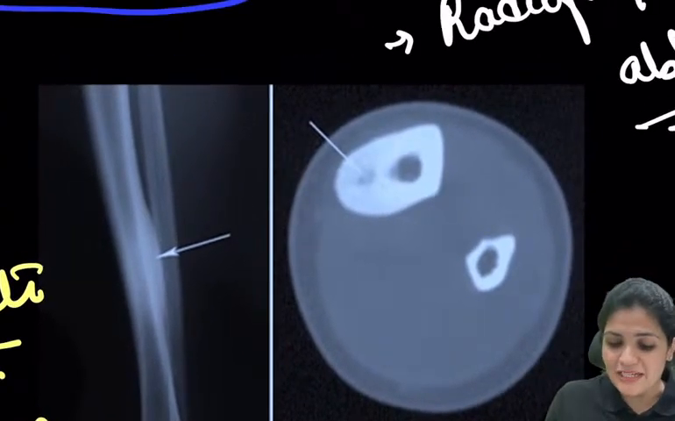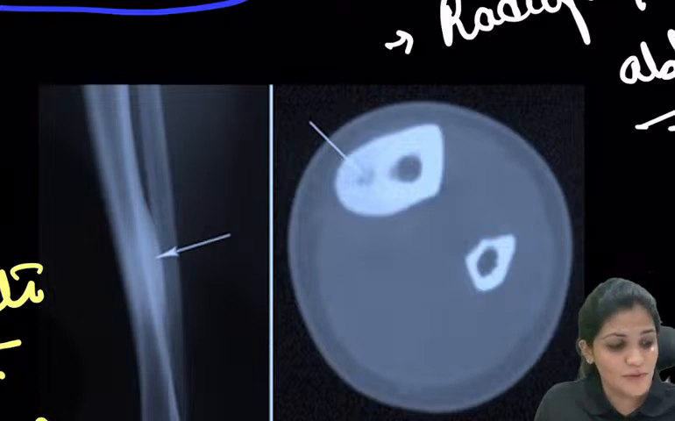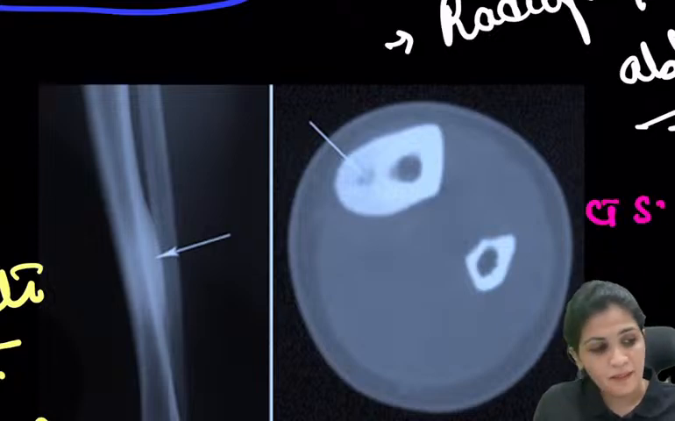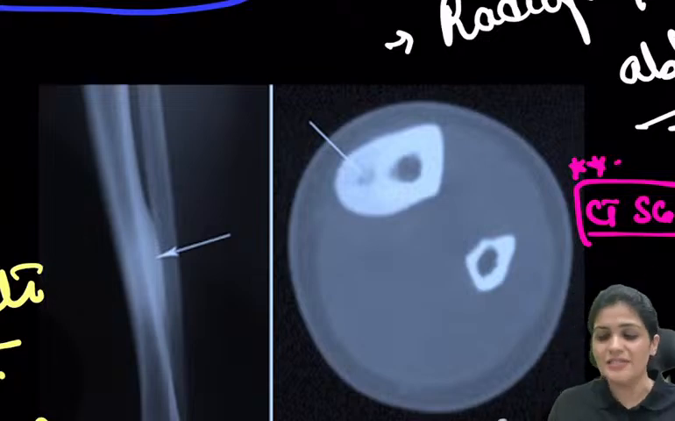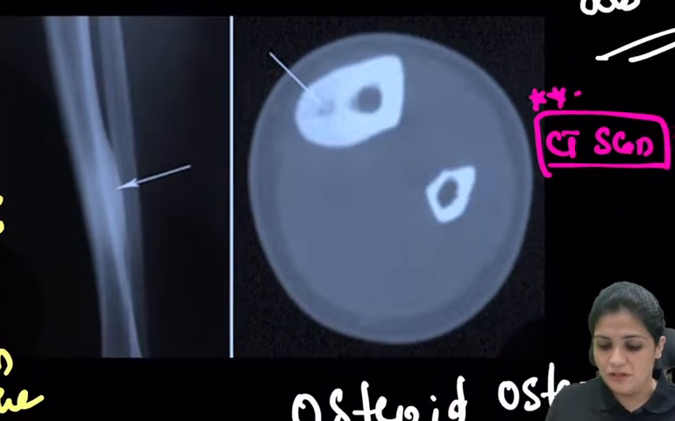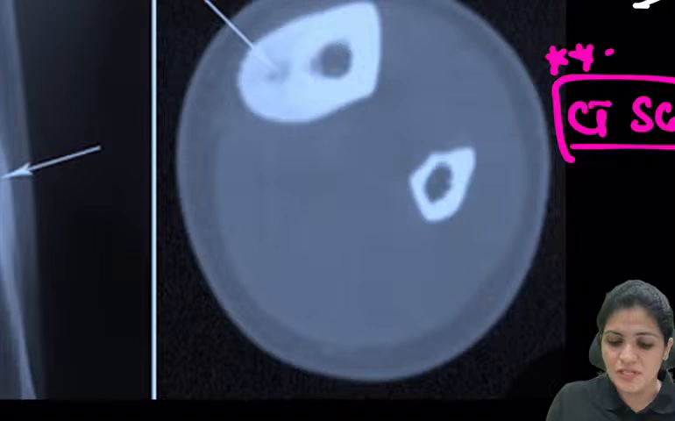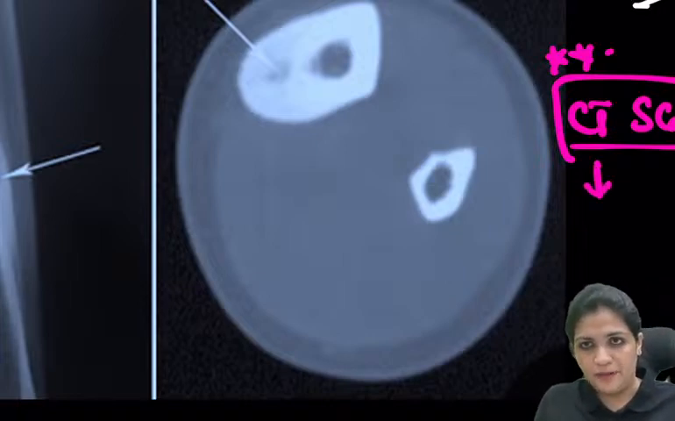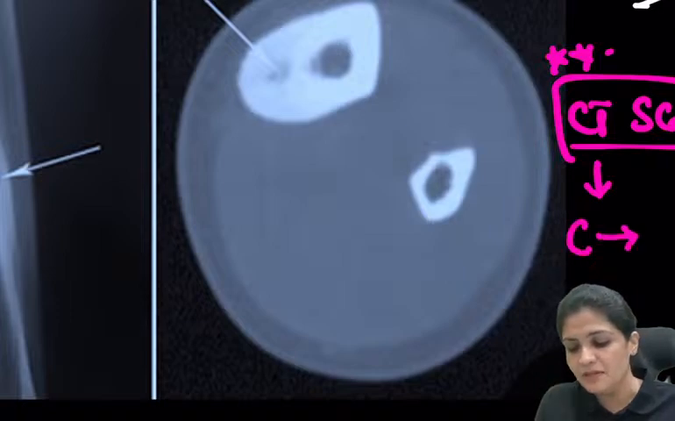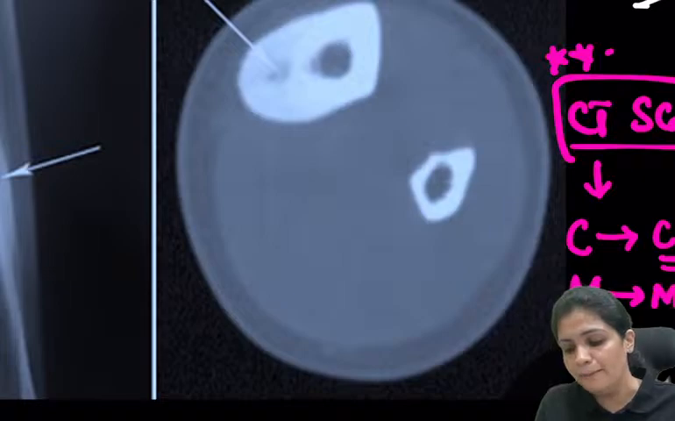And what is the investigation of choice for this? Yes, the investigation of choice is the CT scan, where you will see the extra bone, right? This nidus, which is covered by bone, is seen on CT scan. Whenever you want to diagnose osteoid osteoma, it is bone, right? So if you want to see calcium, then go for CT scan. If you want to see marrow, then go for MRI.